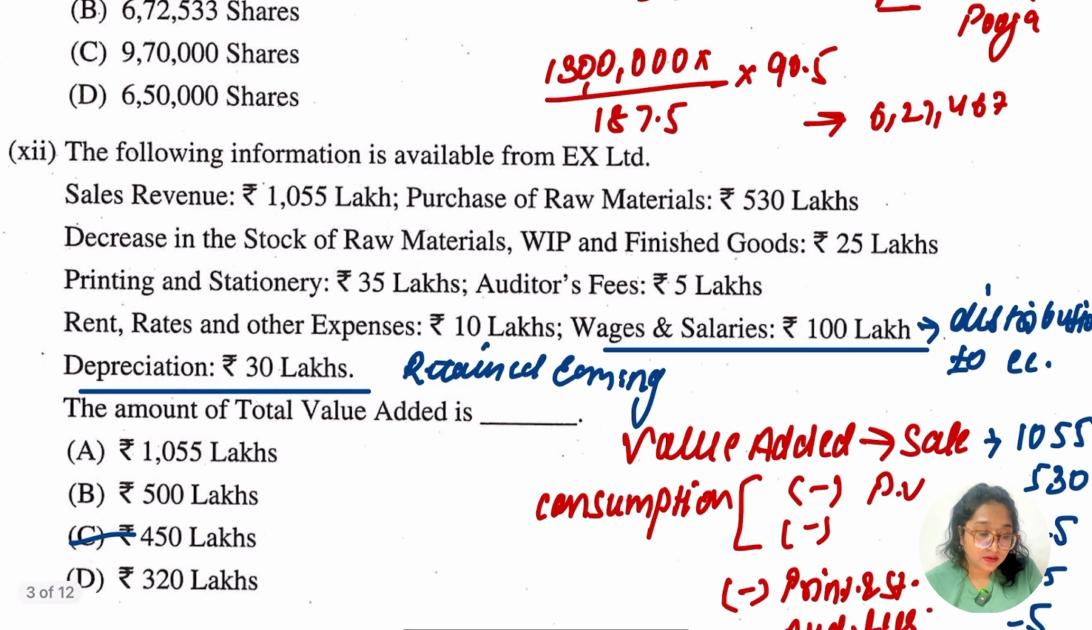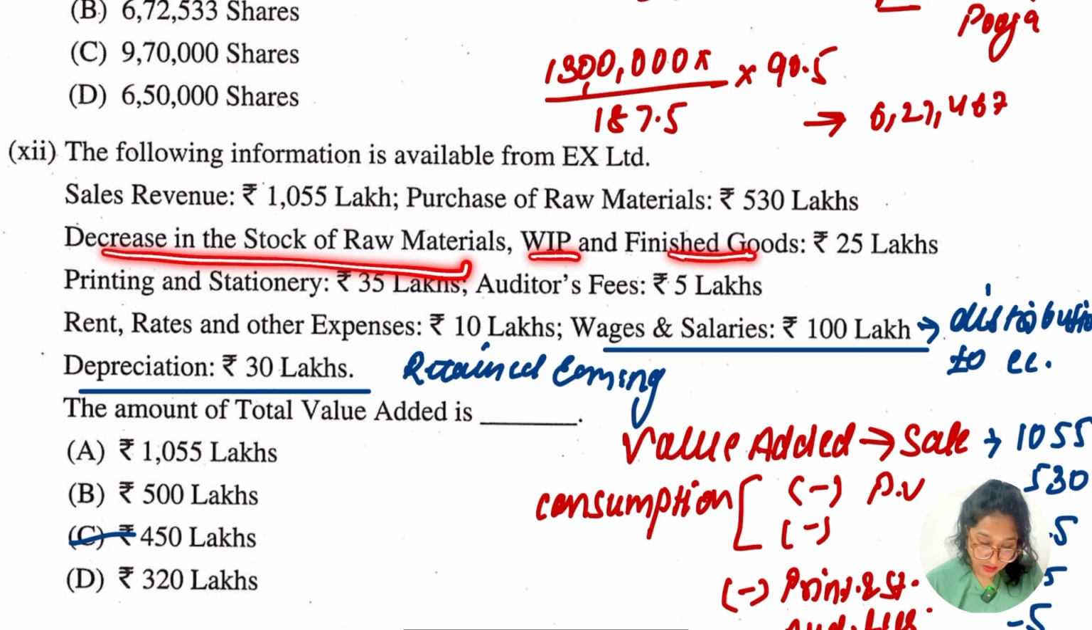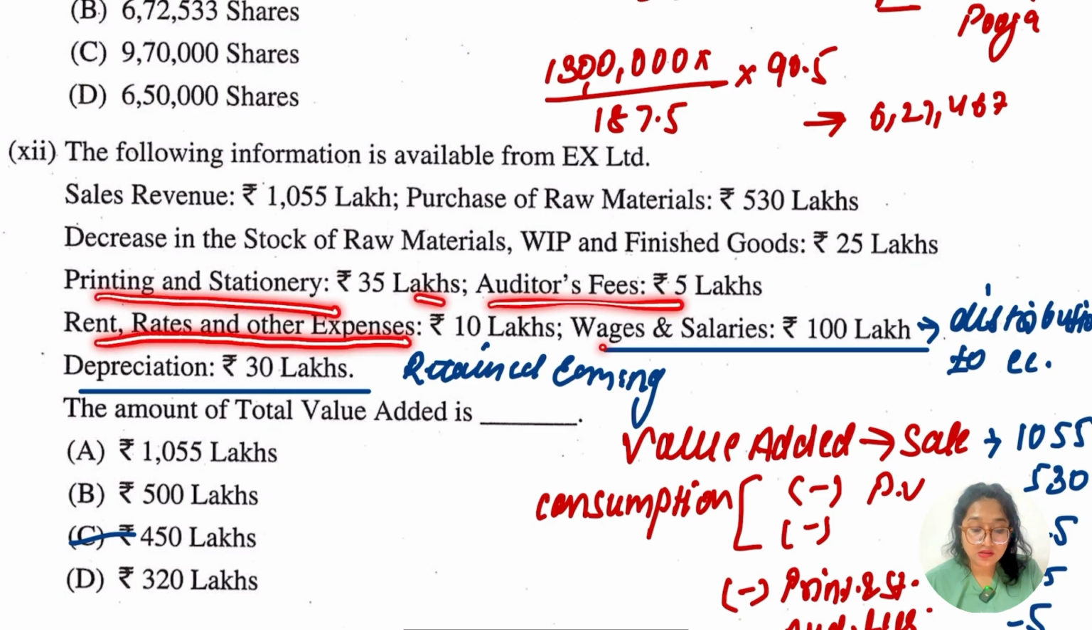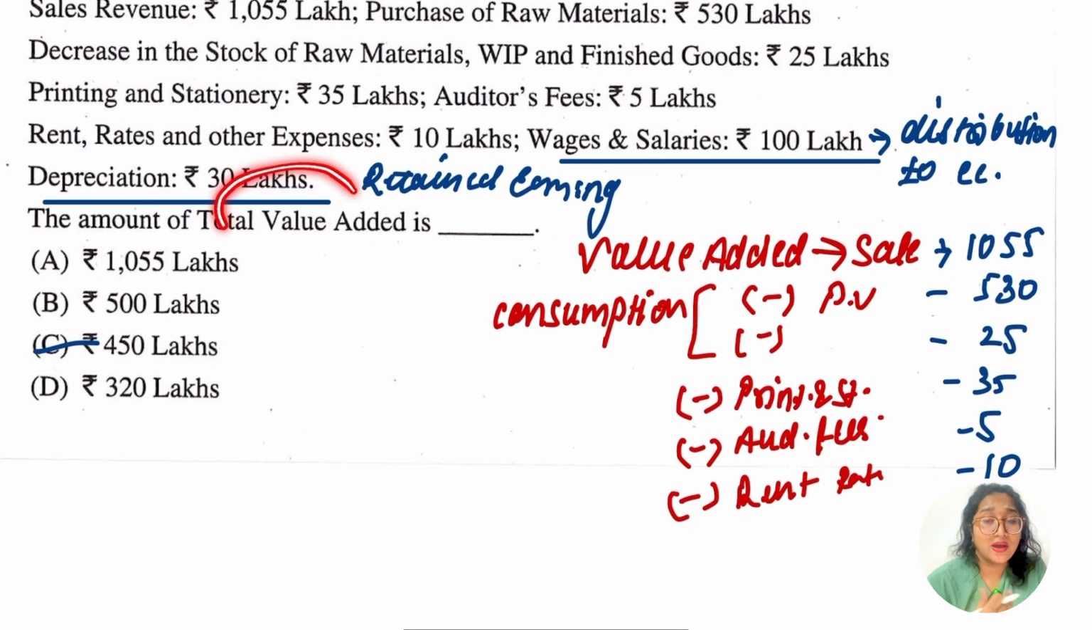The following information is available from EX Limited. Sales revenue, purchase of raw material, decrease in stock of raw material, WIP and finished goods are given. Then printing and stationery, auditor fees, rent, rates and other expenses, wages and salary, and depreciation are given. Basically we have to find the total value added here. We have to find out what is going to be added and what is not going to be considered in the total value.